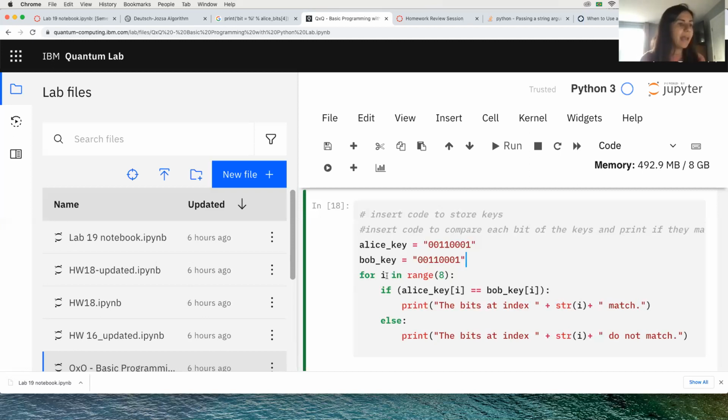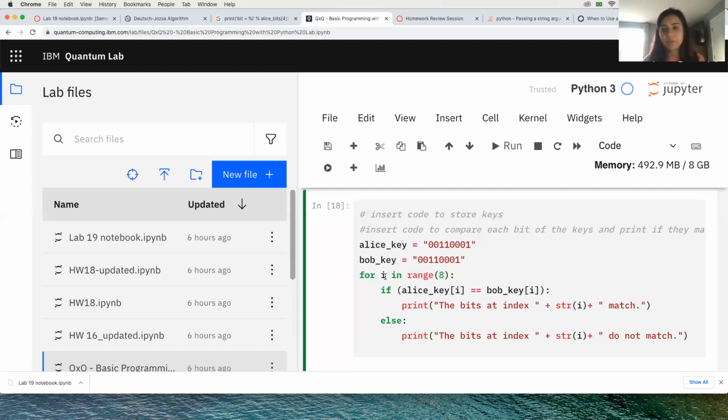So for i in range 8, and I could use any other letter here, but by default in Python we use i for index, because it's a very easy way to understand it's an index. But if I decide to change this letter, I should change it everywhere where I have i. But by default, i is what we use to index things.